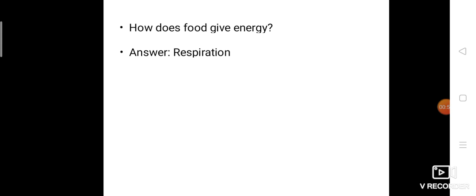But in the respiratory system that absorbed food is converted into energy. The production of energy takes place in the respiratory system.